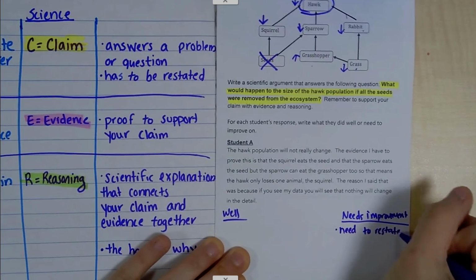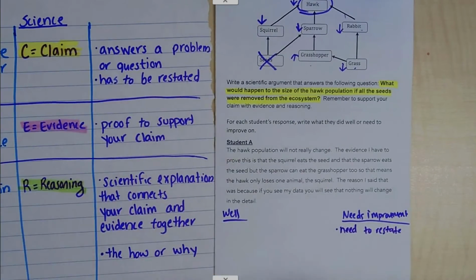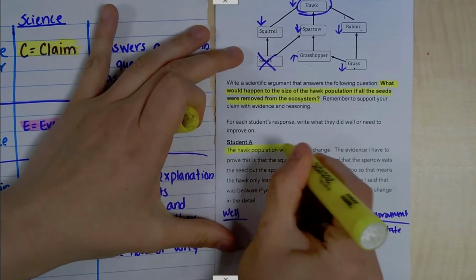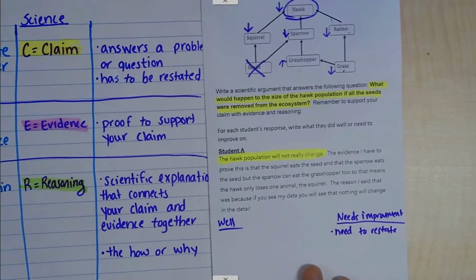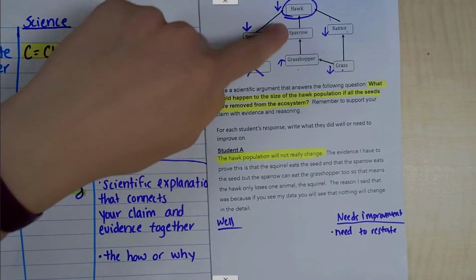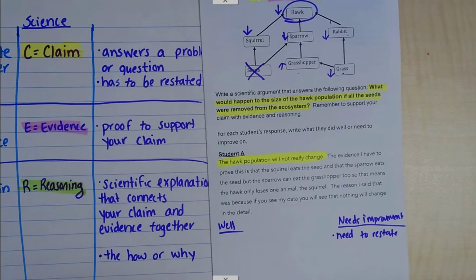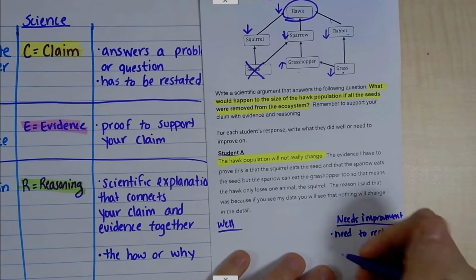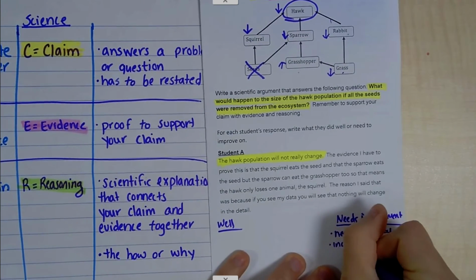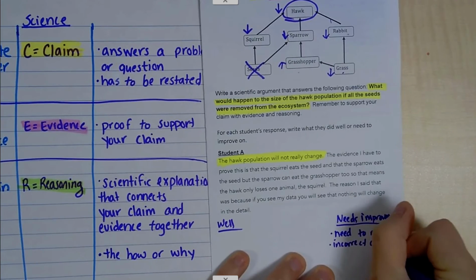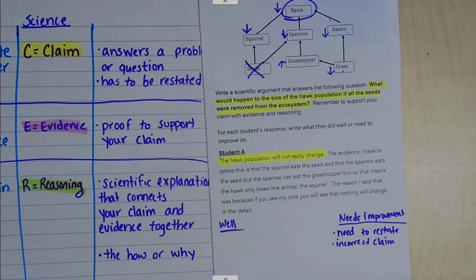They didn't restate it at all, and my guess is that that is their claim. And does the hawk population not really change? Well, to me it decreases. So need to restate. I'm going to say incorrect claim. So they do have a claim. It's not restated, but it's also wrong.